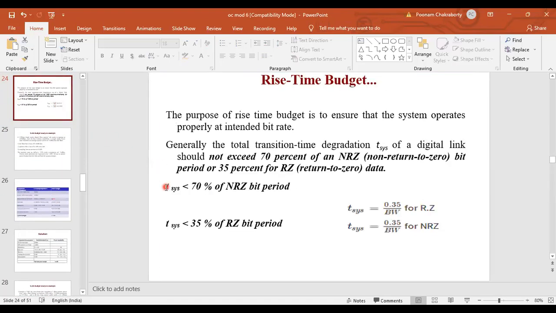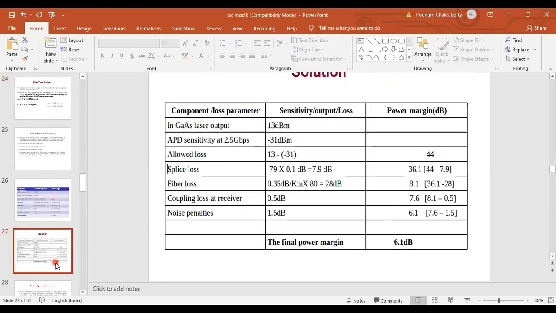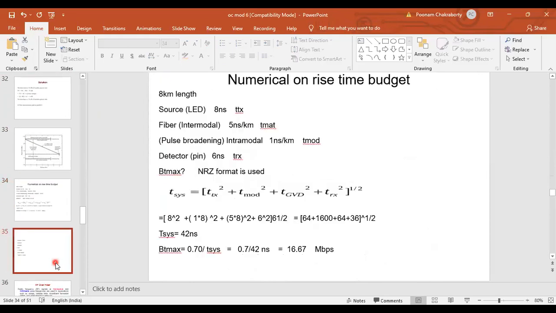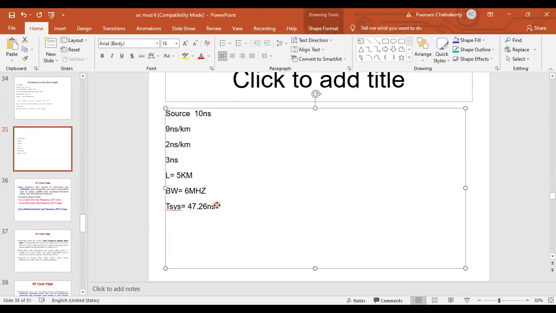I am just putting it in sentence form. The total transition time degradation of a digital link should not exceed 70% of an NRZ bit period or 35% of an RZ bit period.